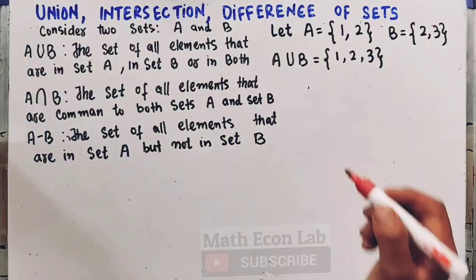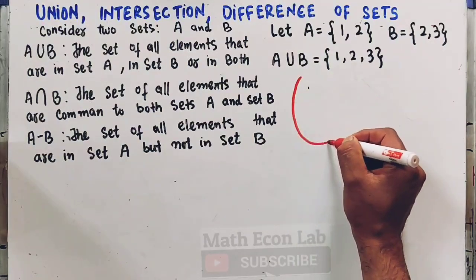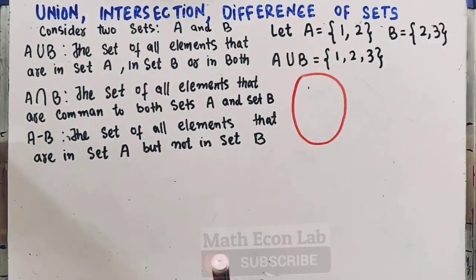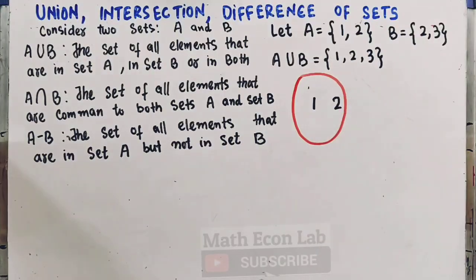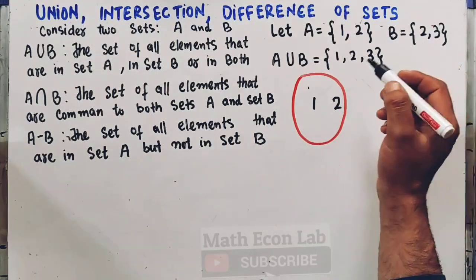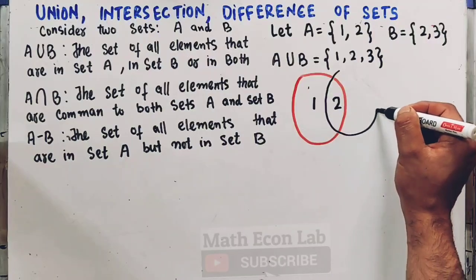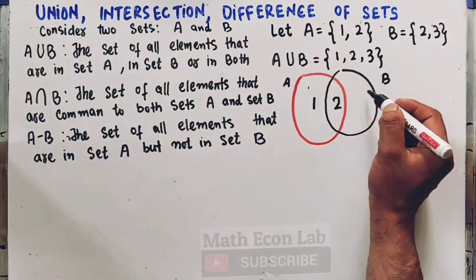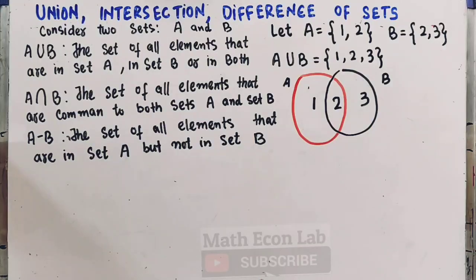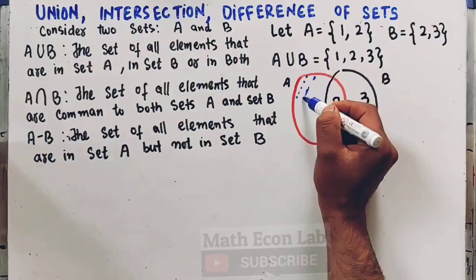So how do we show it in a diagram? Let us suppose this is set A, it contains 1 and 2. Then we have set B, it contains 2 and 3. So this is set A, this is set B, and it contains 3. Now what happens in union? We consider all the elements which are in set A.